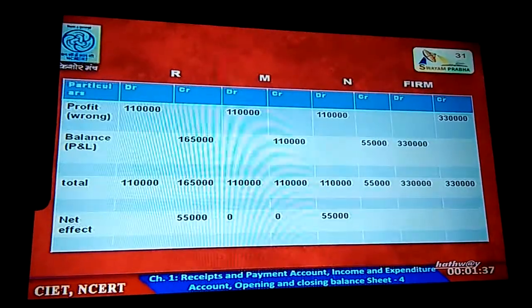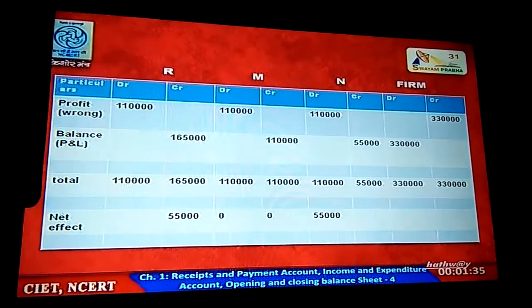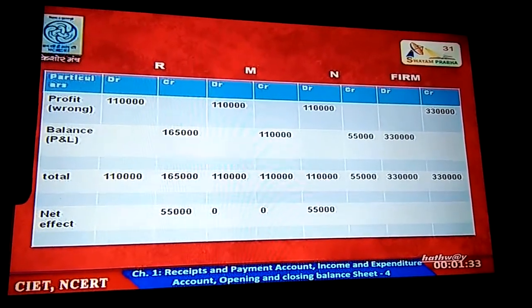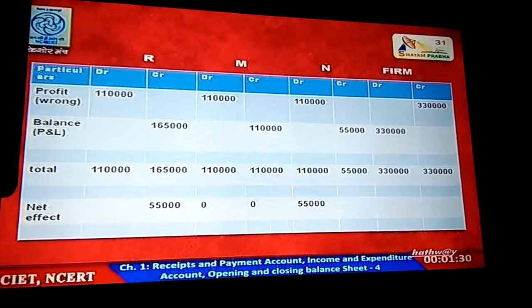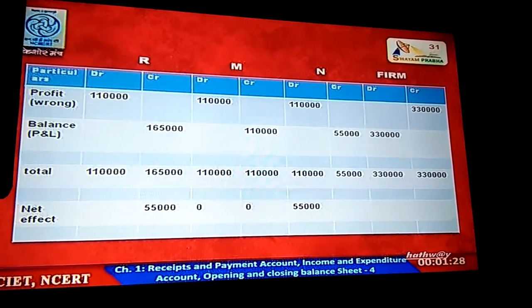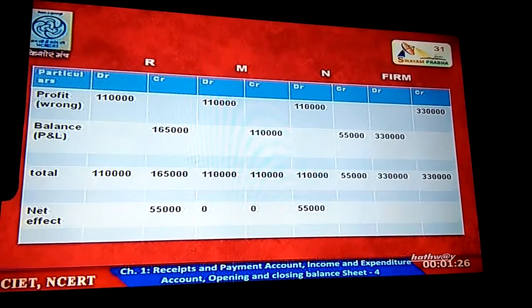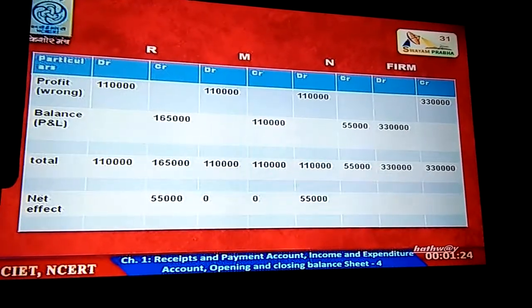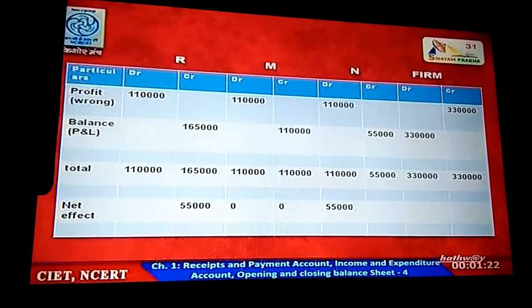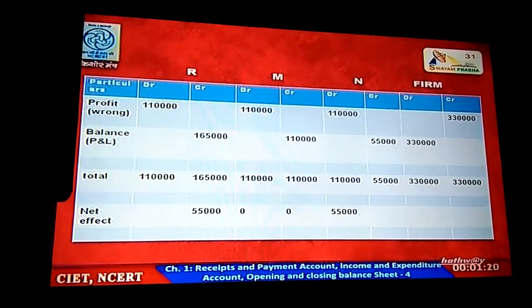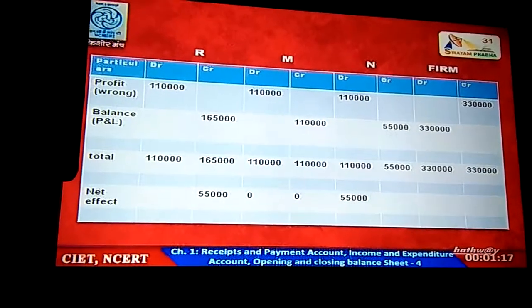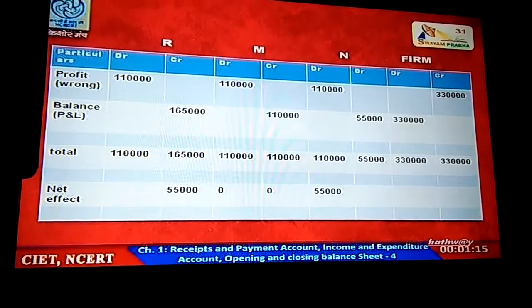If we total R's account, debit side 1,10,000, credit side 1,65,000. M's account, debit side 1,10,000, credit side 1,10,000. N's account 1,10,000 debit side, and credit side 55,000, and firm column will tally because we have already found out the balance.